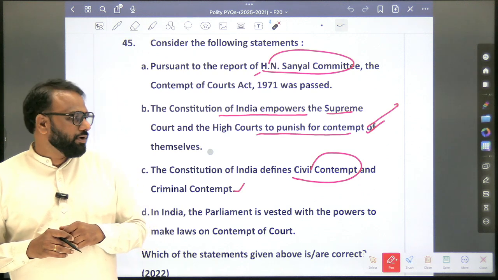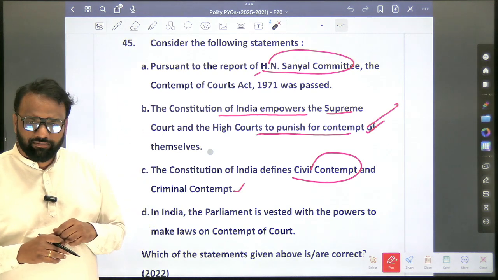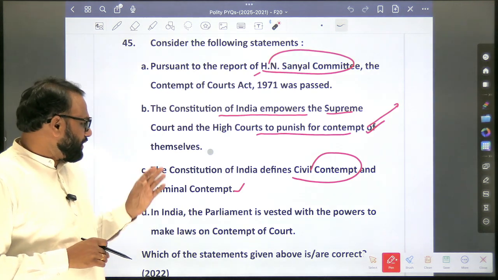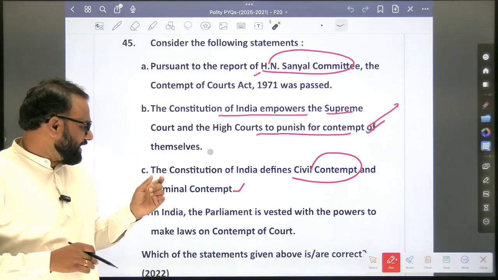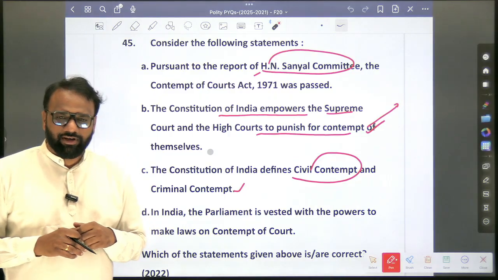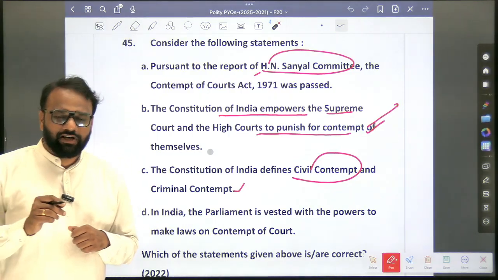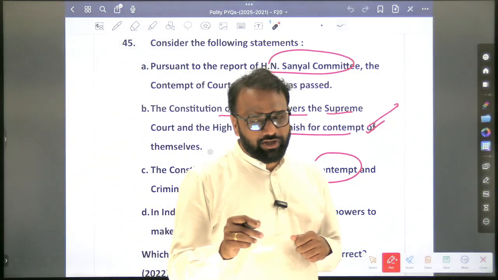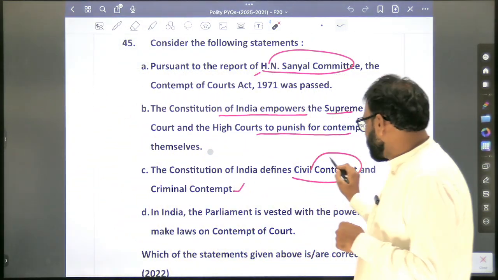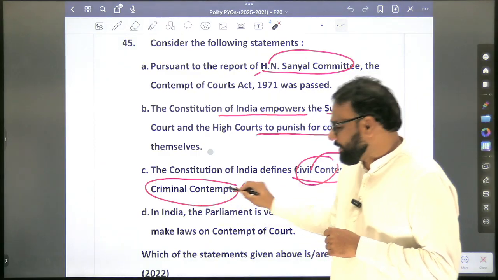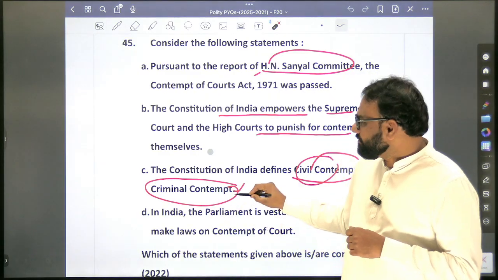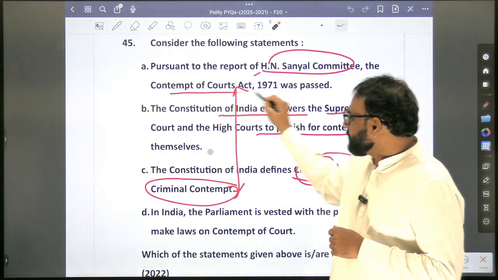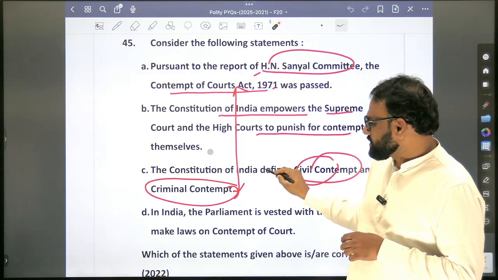Okay, courts below them. So the second statement is right. Now, the Constitution of India defines civil contempt and criminal contempt. Okay, so whether a definition exists. As we already discussed, whenever they say a definition exists, then the definition does not exist. So civil contempt and criminal contempt. These terms are present in which act? Contempt of Courts Act. Okay, so this third one, C, is wrong.